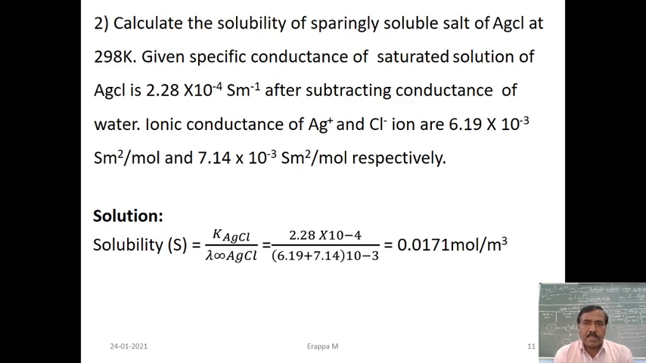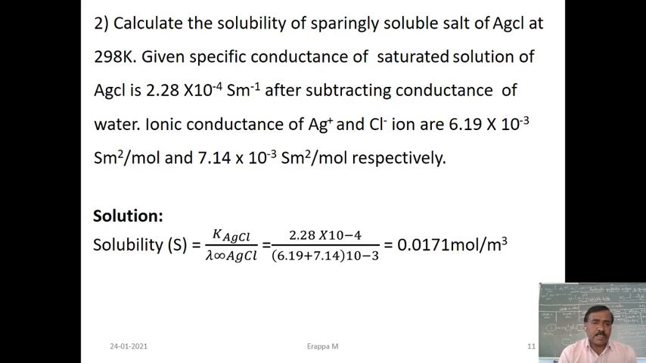Second problem: calculate the solubility of the sparingly soluble salt AgCl at 298 Kelvin. Given the specific conductance of a saturated solution of AgCl is 2.28 into 10 to the power of minus 4 Siemens per meter after subtracting the conductance of water. The ionic conductances of Ag+ and Cl- are 6.19 into 10 to the power of minus 3 Siemens meter square per mole and 7.14 into 10 to the power of minus 3 Siemens meter square per mole respectively.